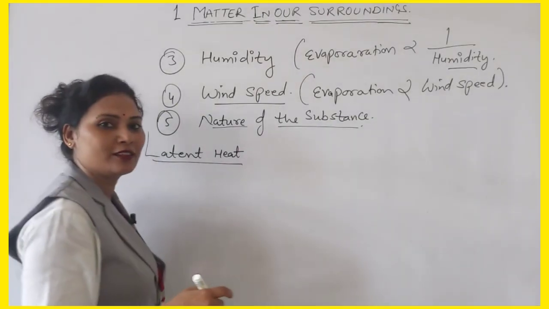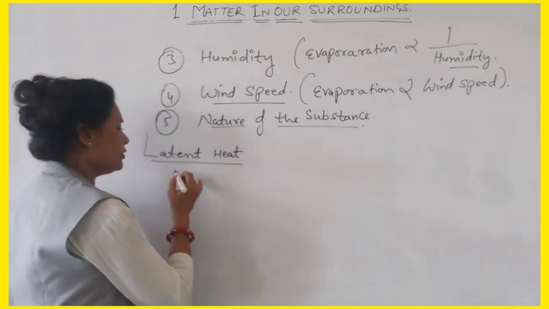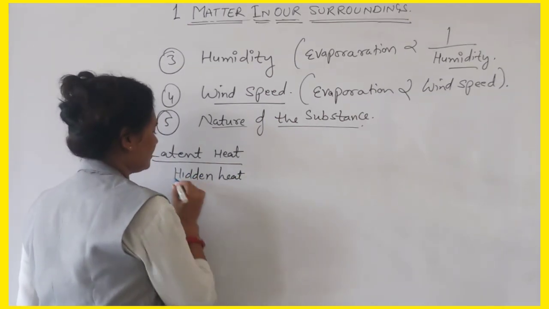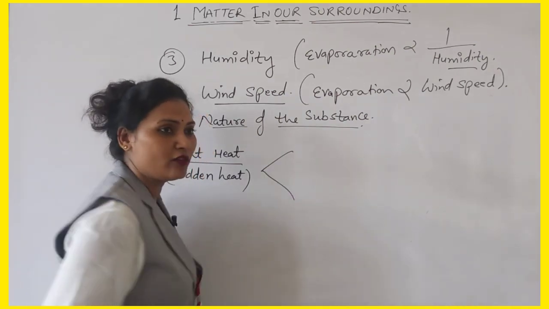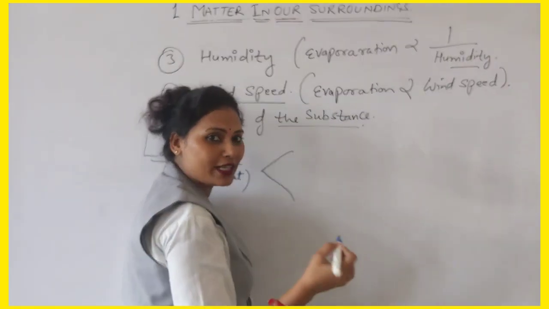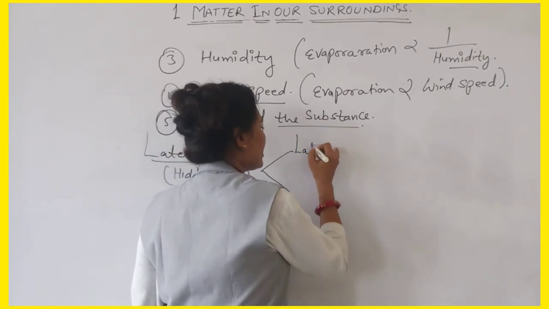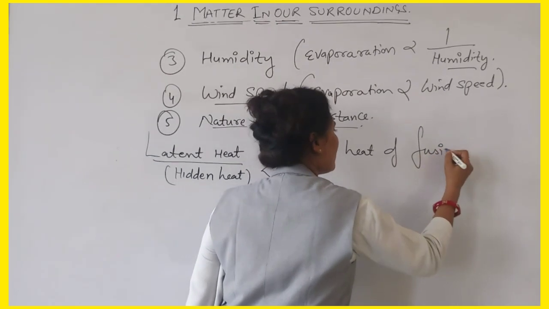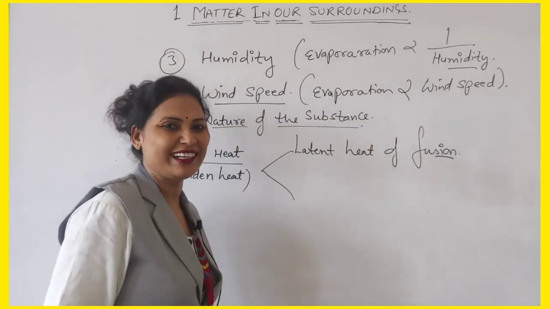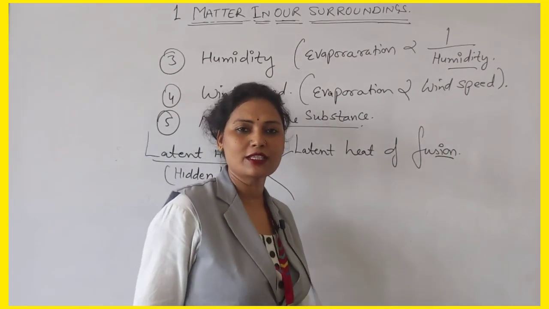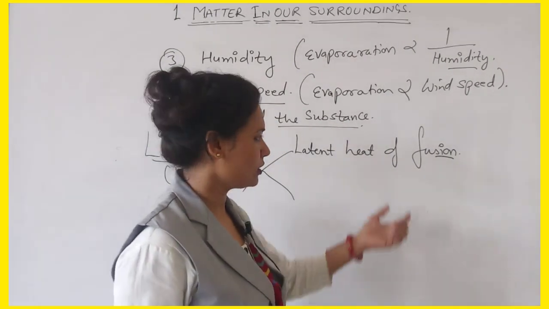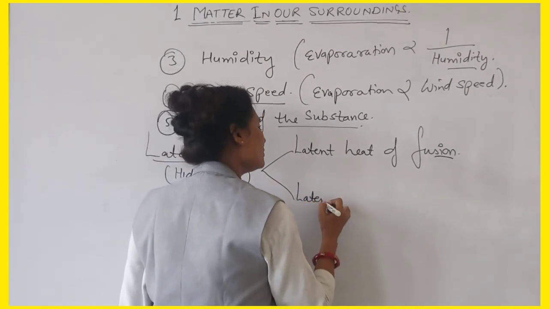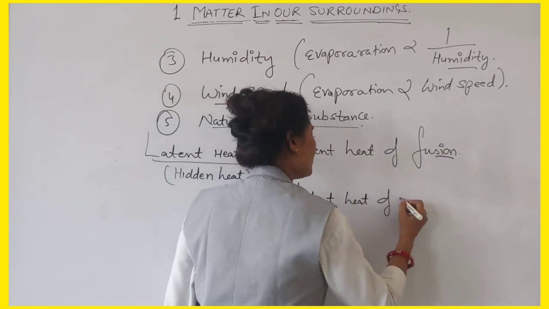Latent heat means hidden heat. You can write that here: hidden heat. And latent heat is of two types, latent heat of fusion and latent heat of vaporization. Fusion and melting are the same. The process in which a substance starts to melt is fusion, also known as melting. And latent heat of vaporization.